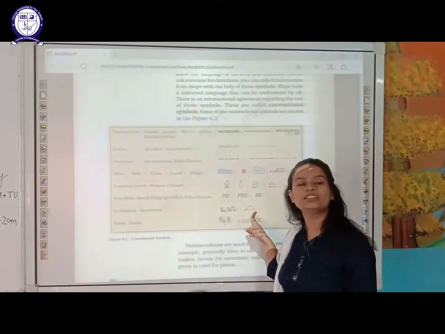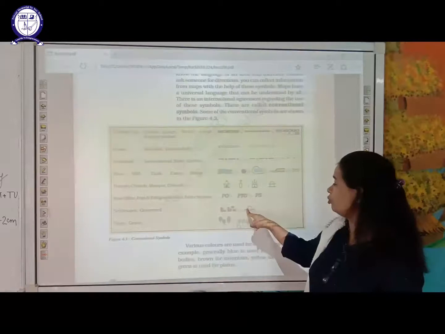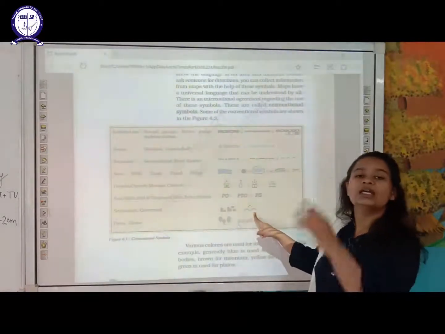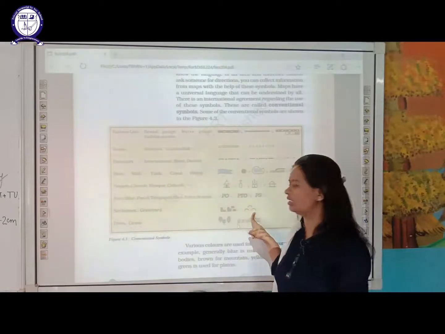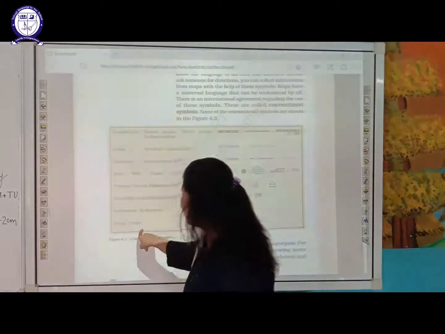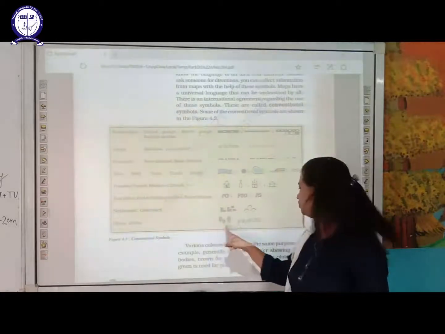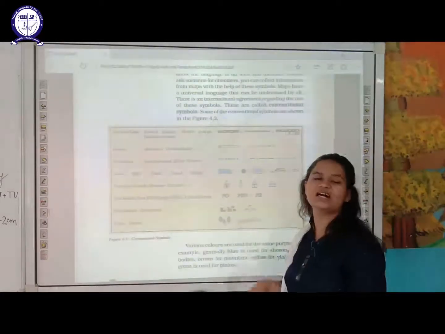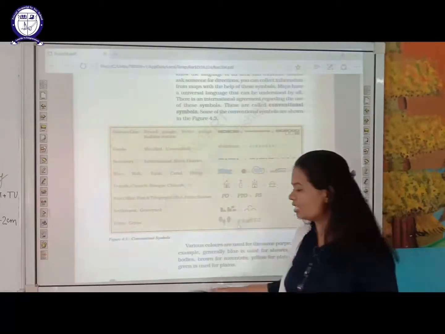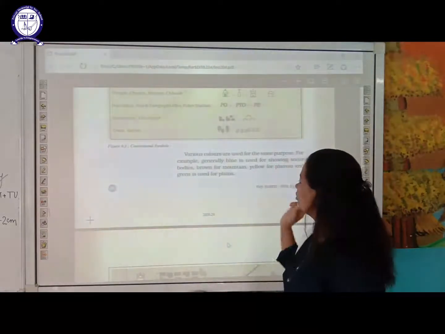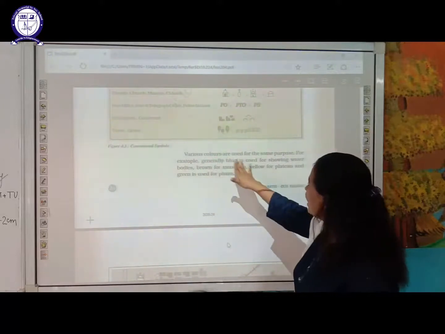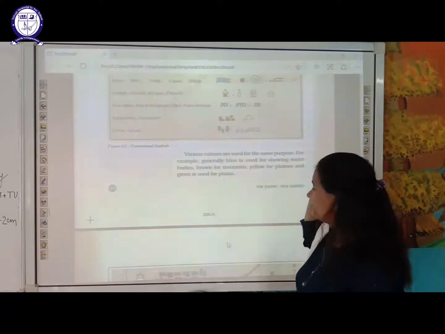So wherever you see this symbol, that is the place where a graveyard is located. The next is trees and grass. For trees this symbol and for grass this symbol, and these are internationally accepted symbols that we are going to find at every place.